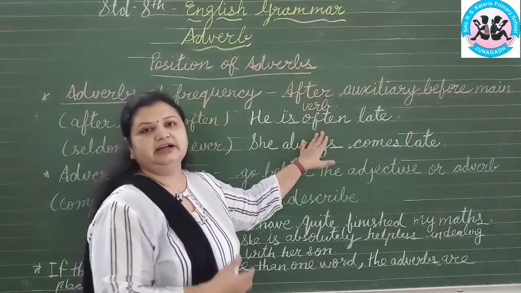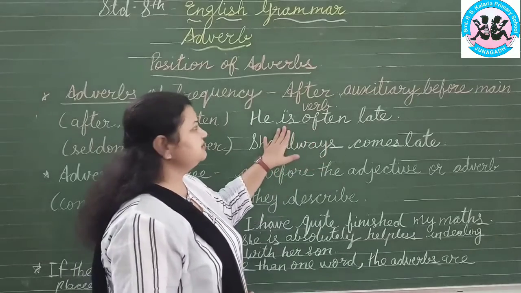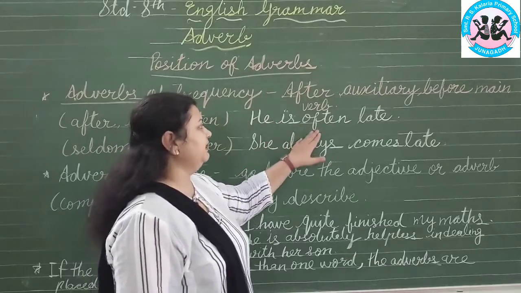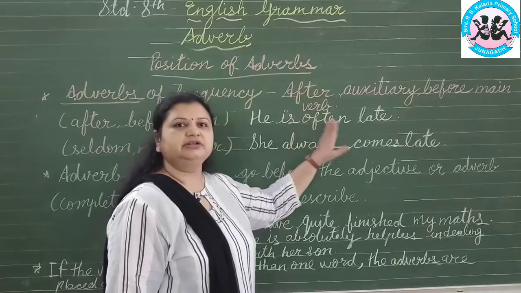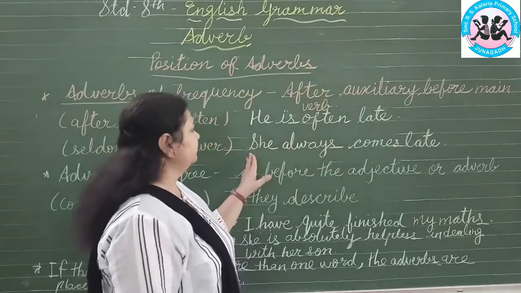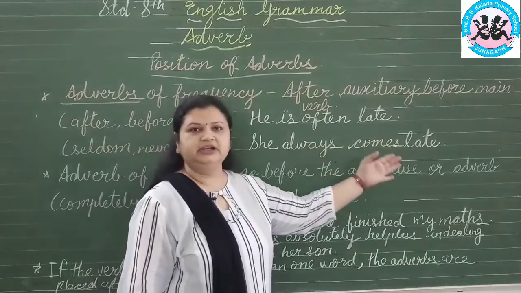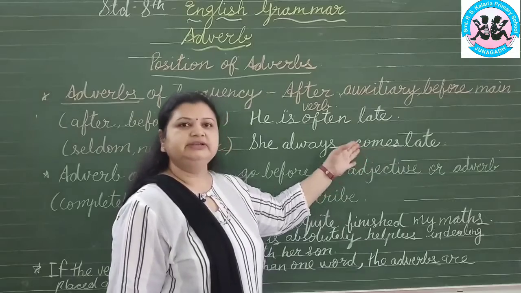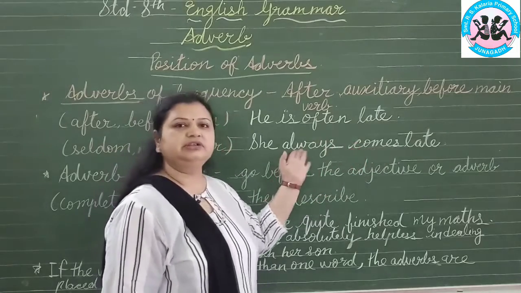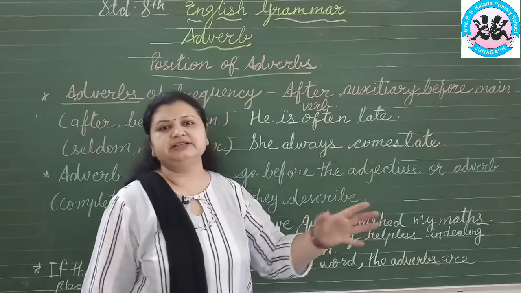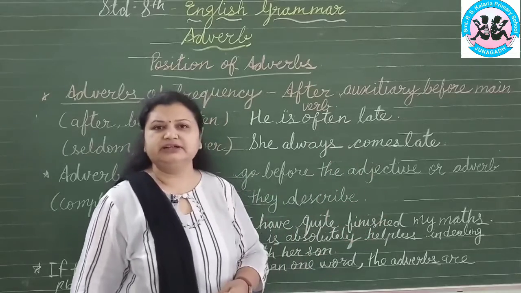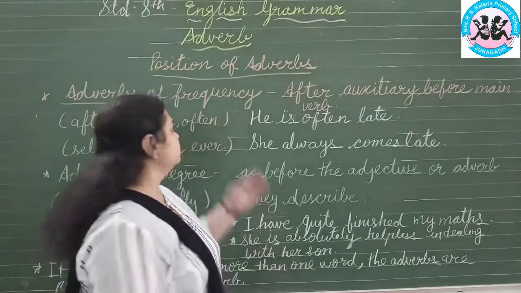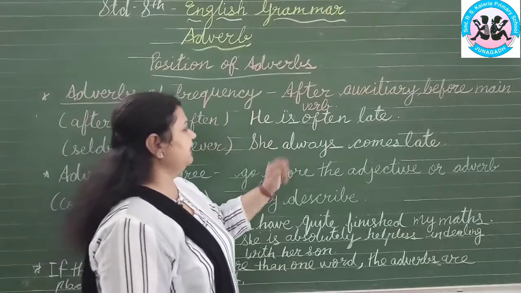Often is an adverb of frequency and is is the auxiliary verb. So if it is given here, then we place adverb of frequency after the auxiliary verb. And in she always comes late, the main verb comes is given, then it will be placed before the main verb. These things you have to remember: if an auxiliary verb is given, then after it, and if the main verb is given, then before it. So adverb of frequency is generally placed like this.